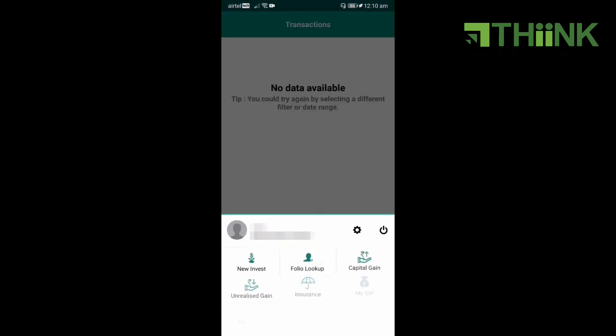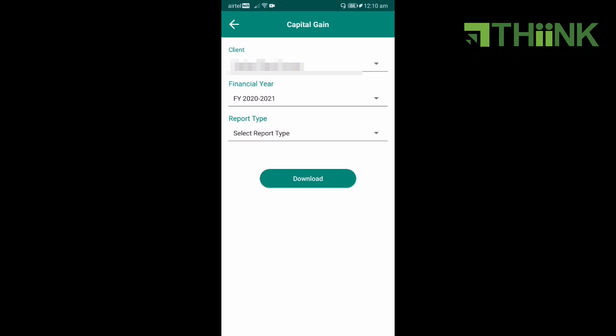The third option is the most important option. Here you can make a new investment, you can have a quick lookup on your portfolio, individual folio numbers, you can even generate the capital gain account statement that you need to send to your chartered accountant at the end of the financial year.